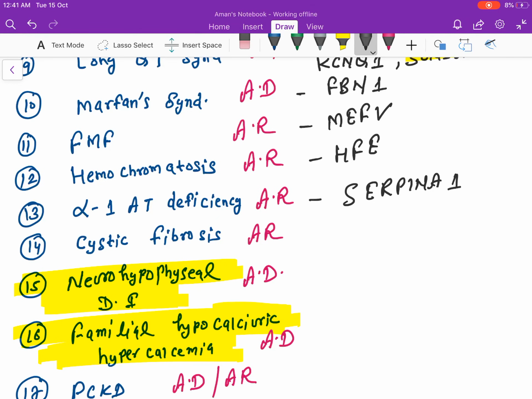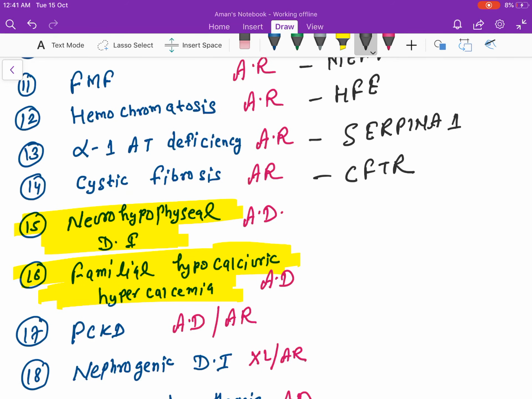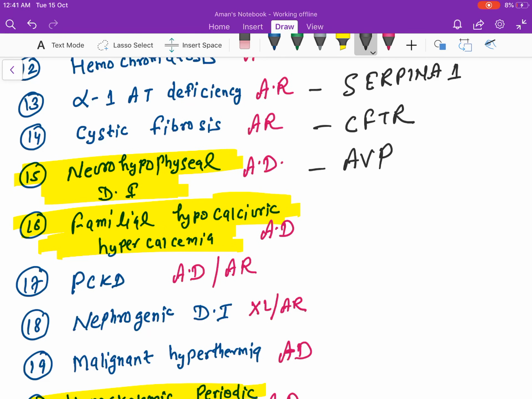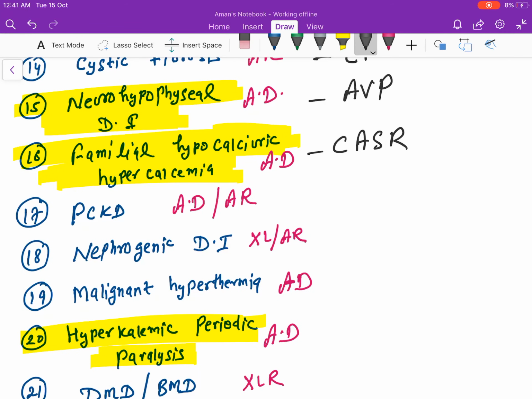Cystic fibrosis, CFTR. Neurohypophyseal diabetes insipidus, gene is AVP. Familial hypocalciuric hypercalcemia, it is CASR.